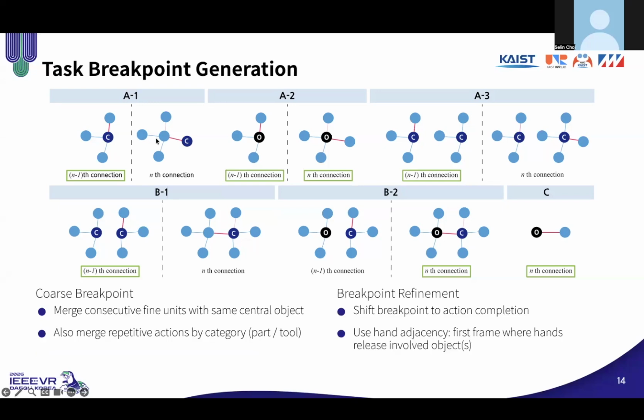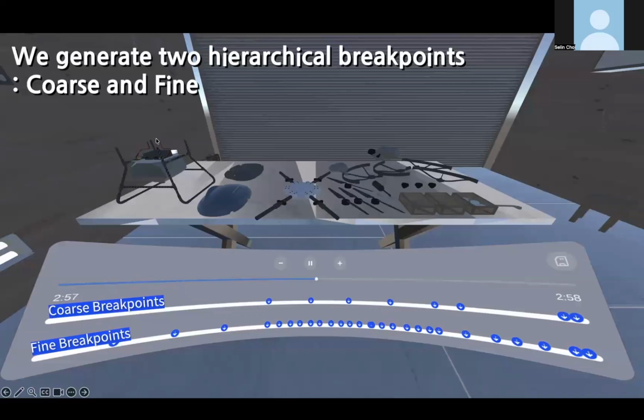as in figure C. Next, we generate coarse breakpoints by merging consecutive fine units that share the same central object or involve repetitive actions of the same category, including two operations, and we keep only the final timestamp. Then we refine the breakpoint to the moment the user actually finishes the action by shifting it to the first frame where the hands release the object involved.